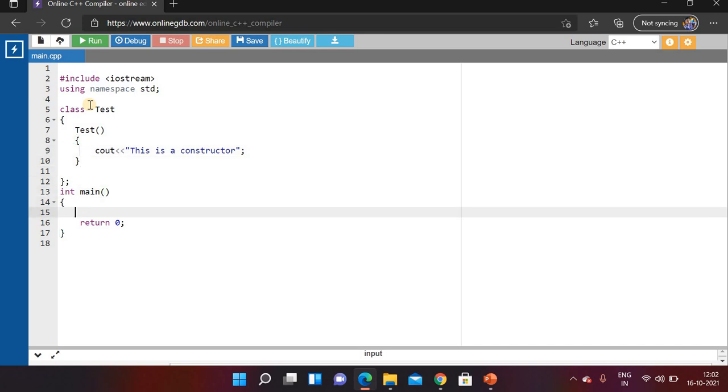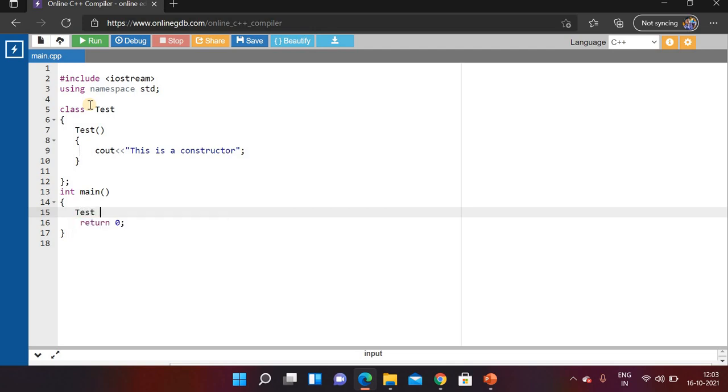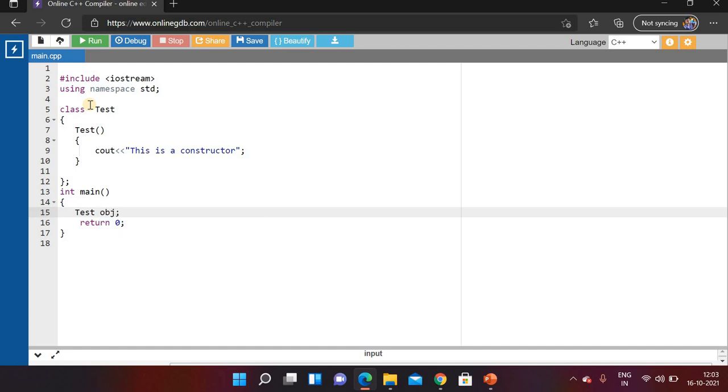For accessing this constructor, we are required to create an object of the test class, and at the time we create an object of the test class, the constructor will be automatically called. For creating an object, first we write the name of the class, then a space, then a variable like obj and a semicolon. So a test class object will be created by the name obj, and at the same time obj will call the constructor of the test class. Now we will execute this code.